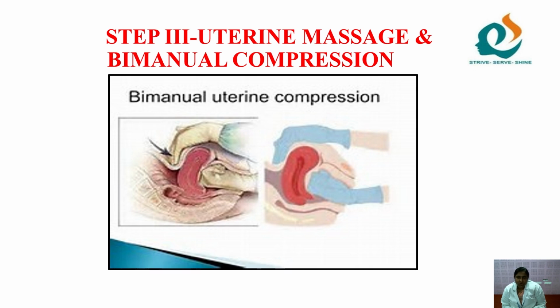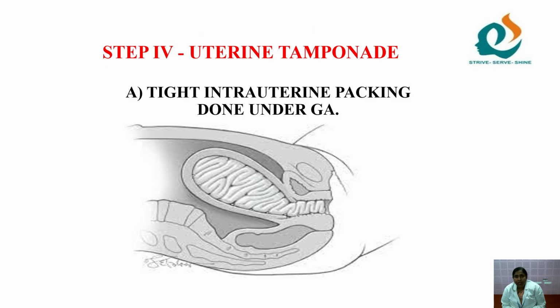See the picture. One hand is made into a fist and introduced into the uterine cavity, and the other hand is placed on the abdomen. So both hands are opposed to each other across the uterus, so that the uterine walls are opposed, the bleeding vessels are compressed and bleeding is controlled. This is the technique, so that bleeding will be controlled. That is bimanual compression. And next we move on to uterine tamponade, that is filling of the uterine cavity for compression. The first one is tight intrauterine packing under GA.